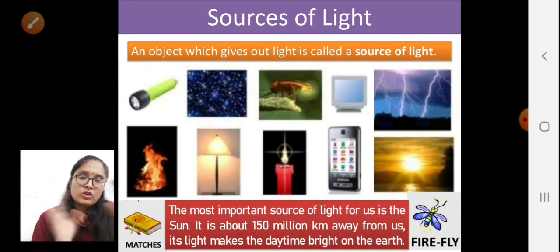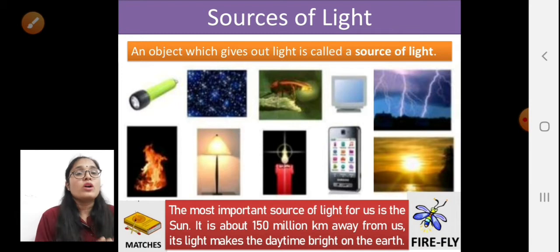And from all these sources of light, the sun is the main source of light, which is spreading its light all through the earth, right? This is the only single source of light which is spreading light on the whole earth. So this is a very important source of light for us, right? If there is no light from the sun coming to the earth, it is not possible for us to see in the daytime also. We would need another source of energy which would have to be made by us, right?